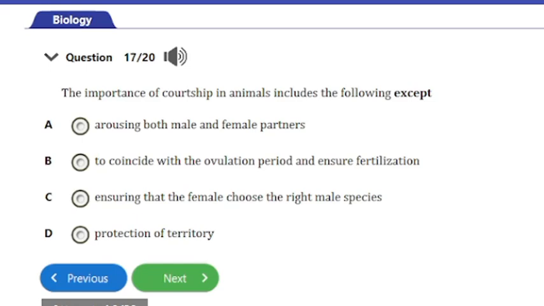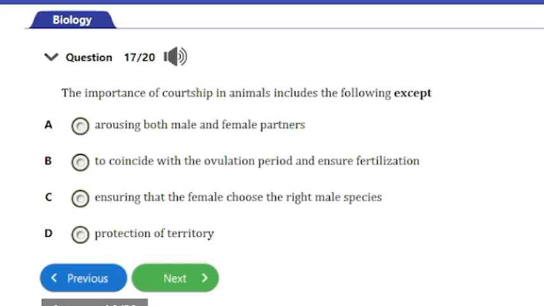So guys, the answer to this question is option D here. All the other options here are the importance of courtship in animals except the option D here, which is protection of territory.